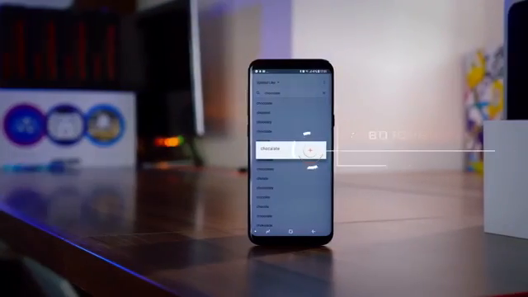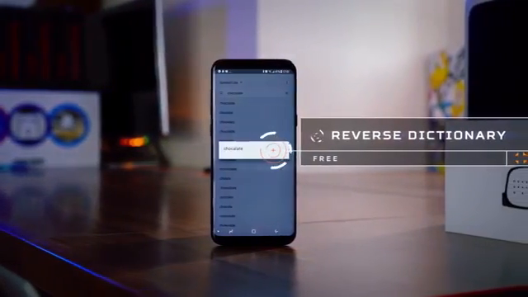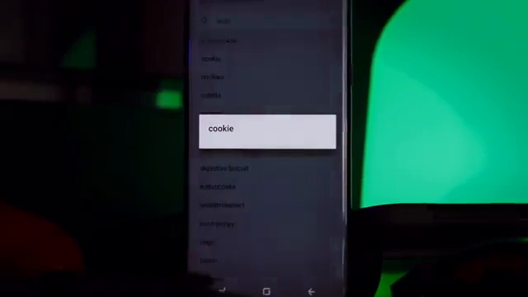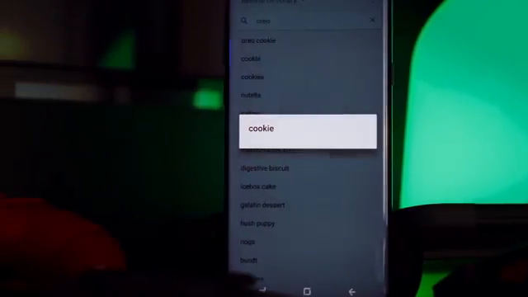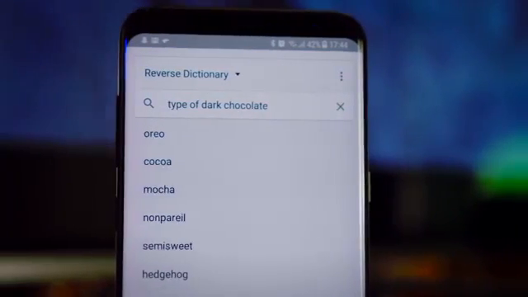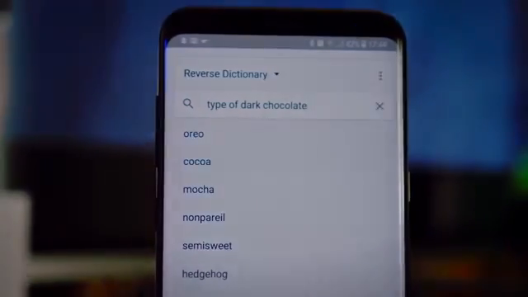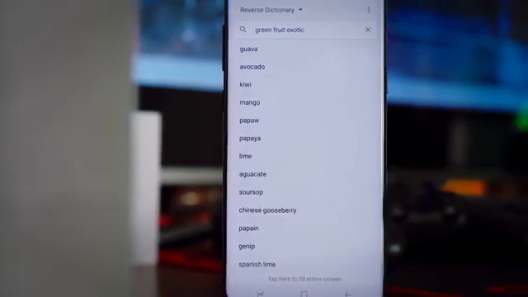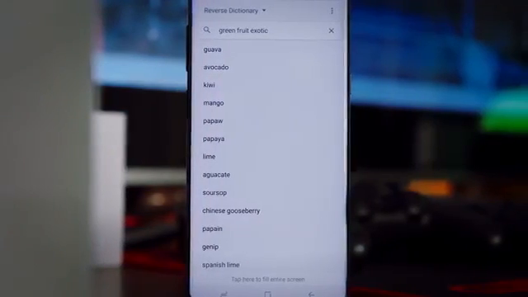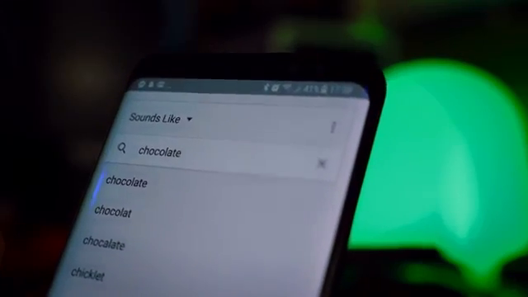Next up, Reverse Dictionary. And to be honest, I could probably leave that there. That probably explains the entire functionality of this app, but essentially, if you type in the description of a word, this thing tells you what that word is. So for example, there might be times when you remember the characteristics of a certain famous person or a certain type of food, but you just can't quite put your finger on what the name is, and this is the application for that. If it makes it easier, the app also lets you search by words that sound like a certain word.